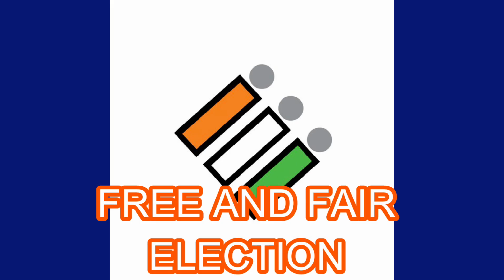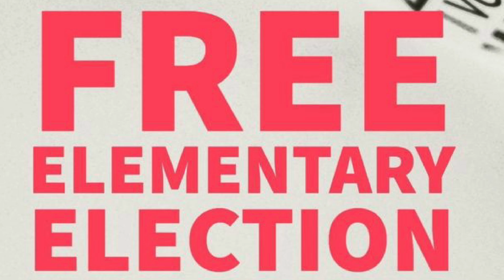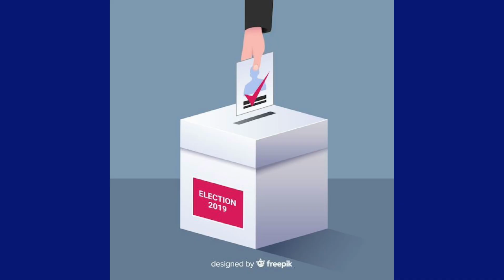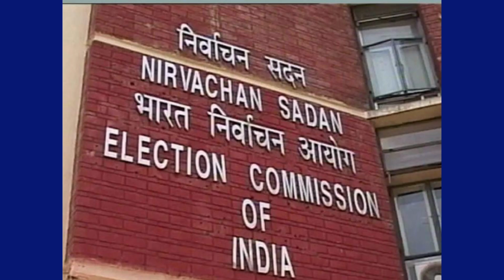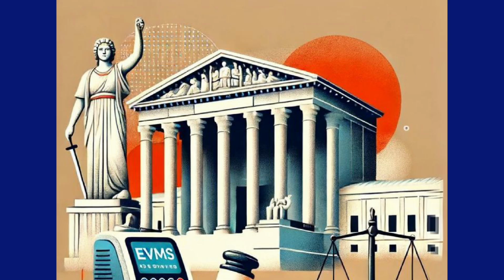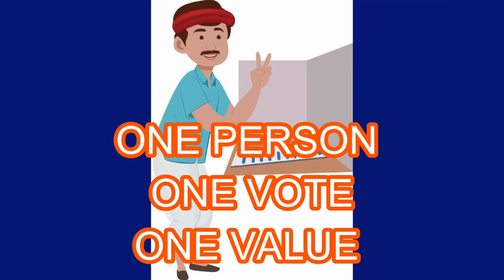2. Free and fair elections. Democracy ensures that elections are held regularly and people can choose their leaders freely without fear or pressure. Example: in democratic countries like India, elections are conducted by an independent body, Election Commission, and multiple parties can contest. If only one party is allowed to win or people are forced to vote a certain way, it is not a real democracy.